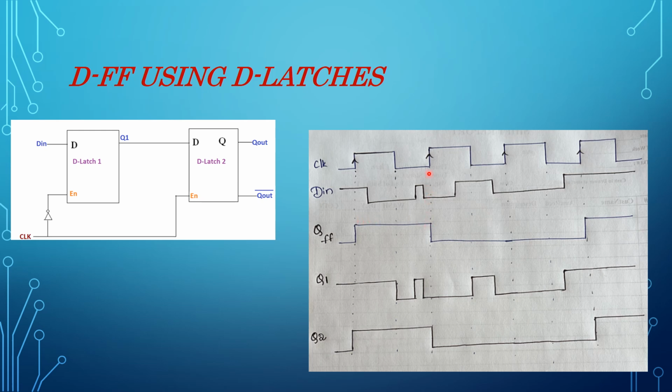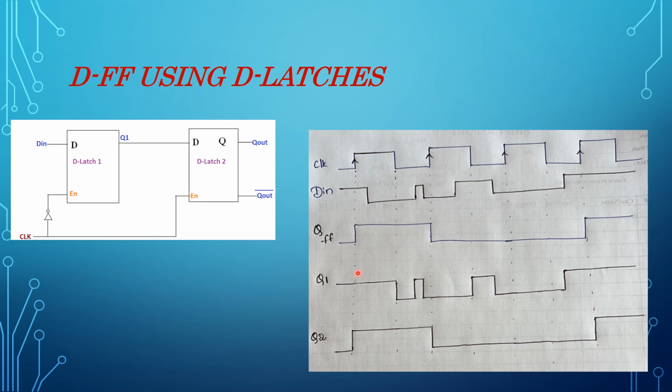At this passage, what is the value of D in? 0. So it became 0. It remains same until next passage. This is the next passage. What's the value of D in? 0. So the Q output also became 0, and until next passage it remained same. What's the value of D in here at this passage? 1. So Q output became 1. So this output we need to get when we implement with D-latches also.